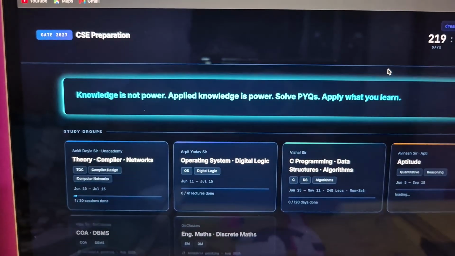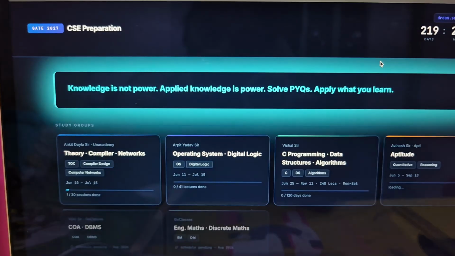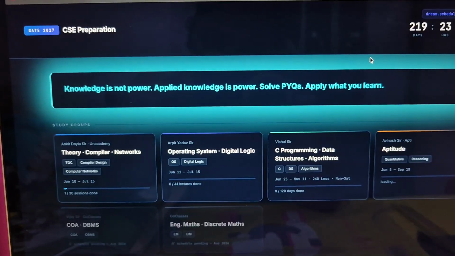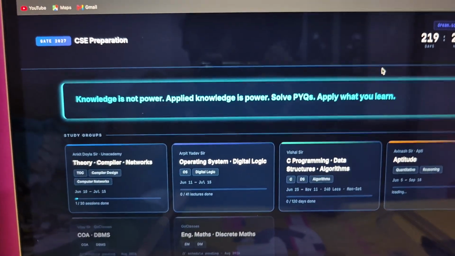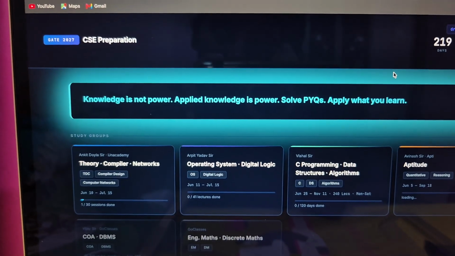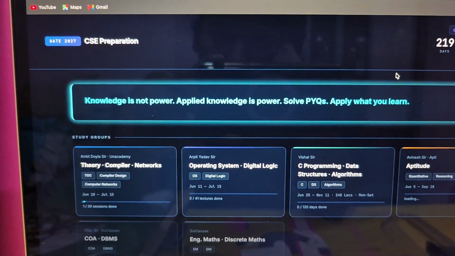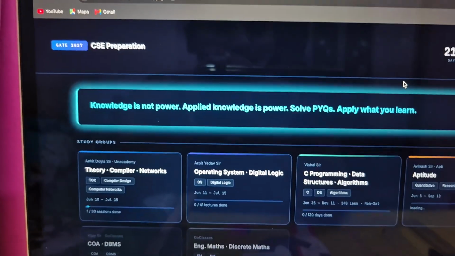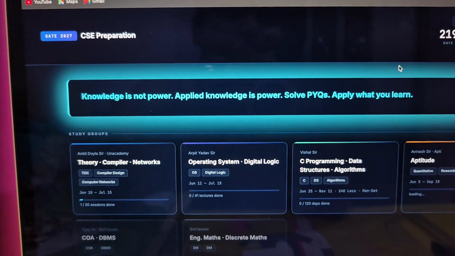So I started my day with digital logic. I left half a lecture yesterday, so I completed that first and then went to the next lecture for today. It was regarding combinational circuits, encoder and decoder, with notes that I made.